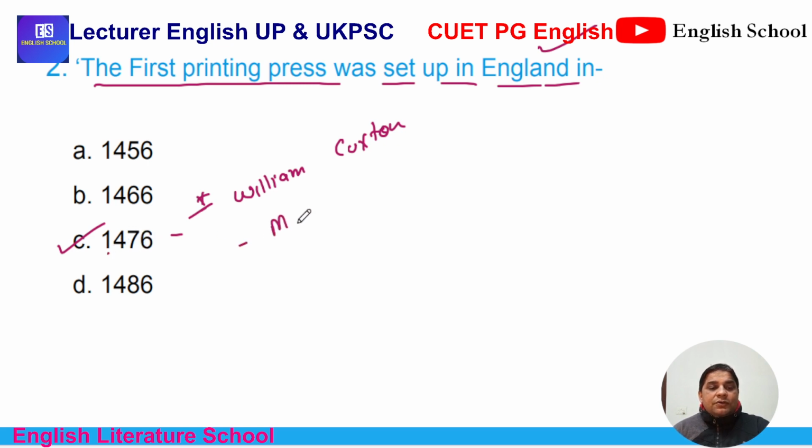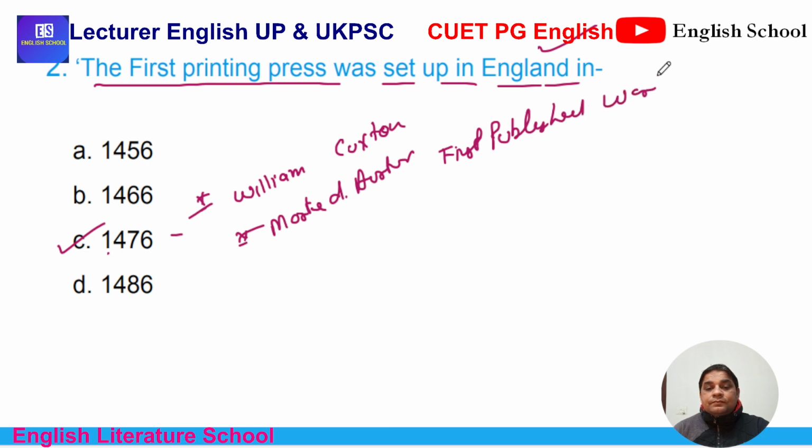Morte d'Arthur possibly was the first published work from this press.